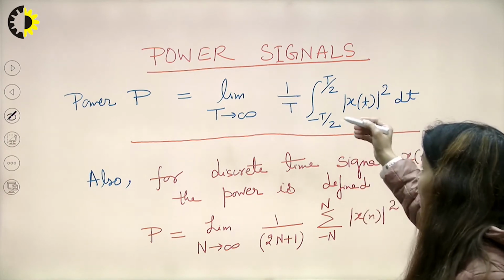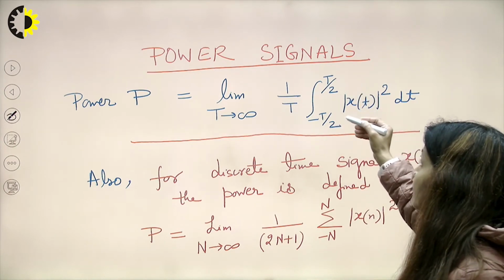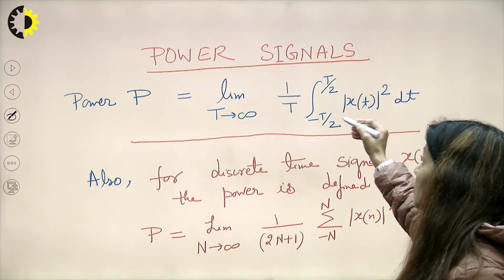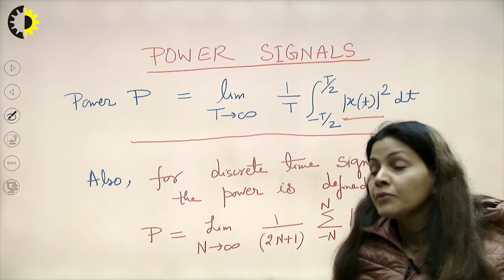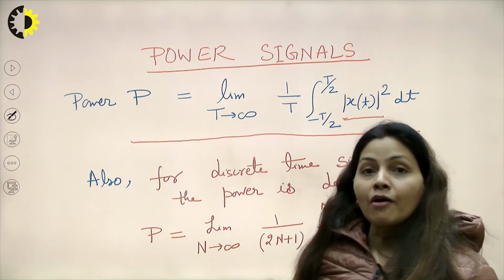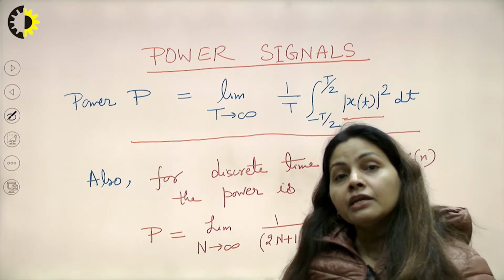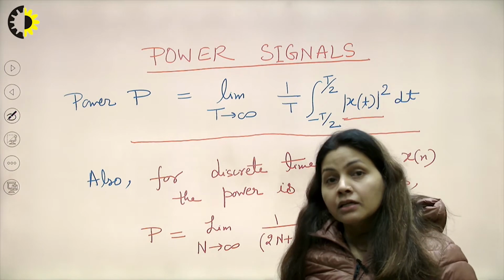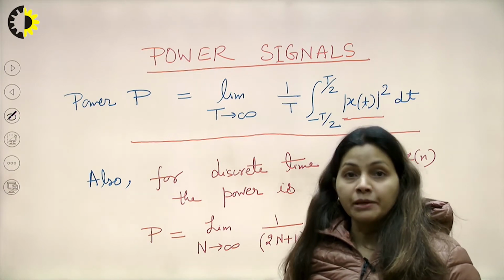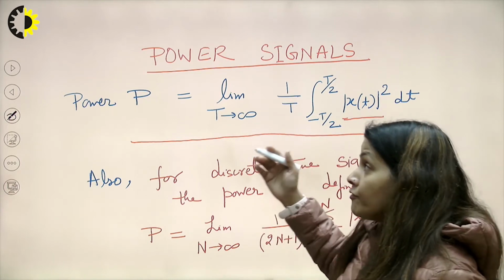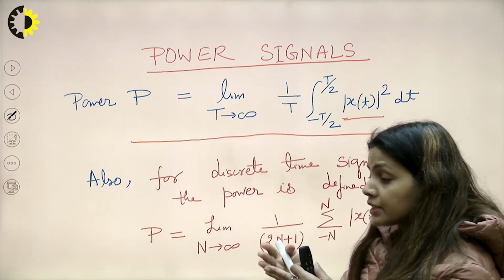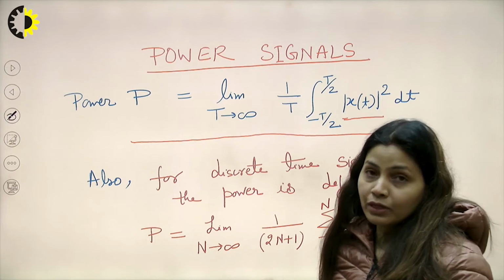We take the mod of x(t), square it, and then integrate, and thus we can calculate the power of any given signal x(t). This is a very important concept, and the power of the signal is calculated in this way only.